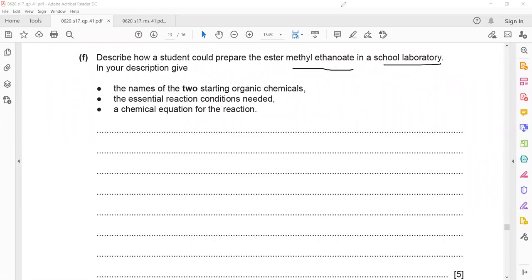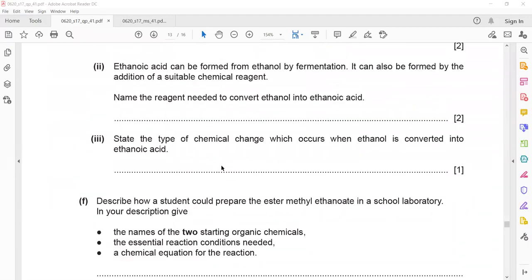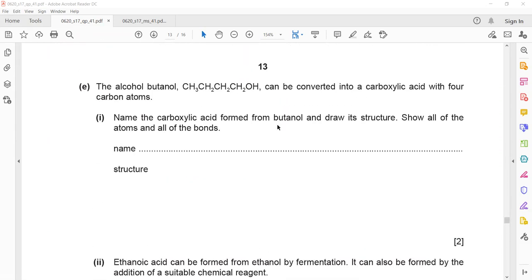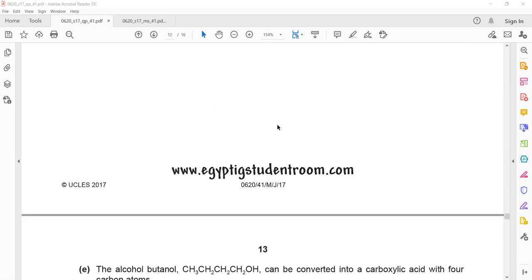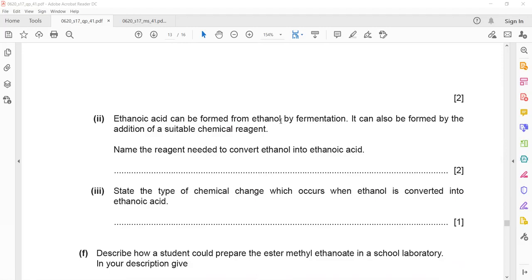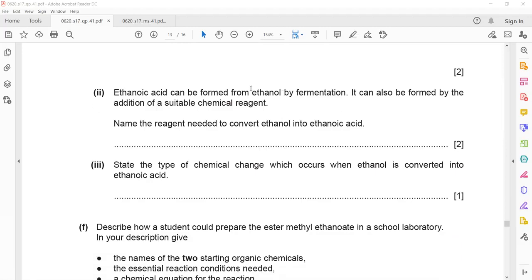In the previous question, there was glucose. Actually, Salman, the question was not related to glucose. They mentioned that ethanol can be prepared by the reaction of ethene with steam, or by fermentation of glucose. Here, ethanoic acid can be formed from ethanol by fermentation.